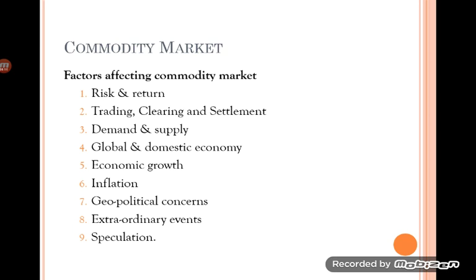Then demand and supply. The commodity market is basically based on the market forces of demand and supply, because it is not possible to have uniform demand or supply. Demand will fluctuate depending on the requirement for the commodities in various sectors of the economy. Sometimes there may be more demand for agricultural commodities, sometimes for crude oil or energy resources, sometimes for livestock.